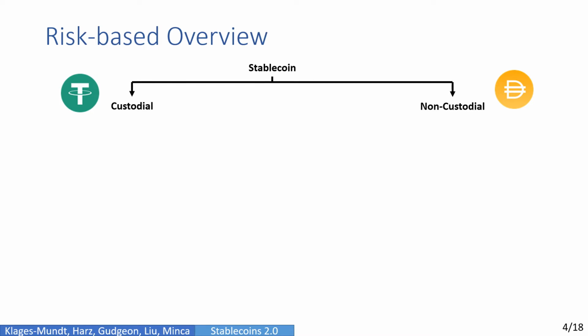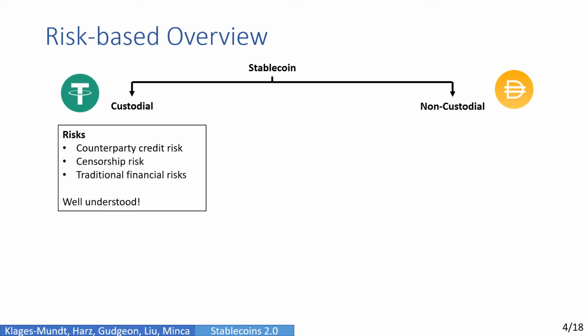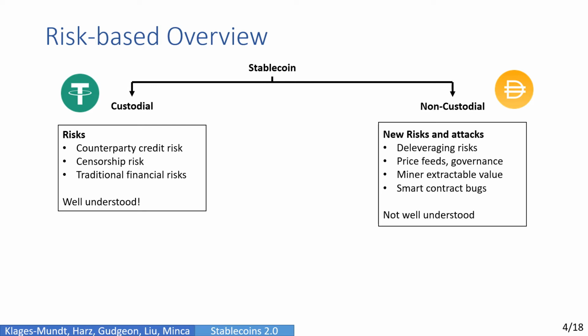So the first main risk-based division for stablecoins is between custodial and non-custodial. For custodial, there is Tether as an example. Non-custodial, there's DAI. For custodial stablecoins, there are risks, such as counterparty credit risks, censorship risk, and traditional financial risks. And luckily, these are quite well understood. On the non-custodial side, there are new risks and attacks. So there are deleveraging risks, there's risk to price feeds, governance, there's existence of miner extractable value, there are smart contract bugs, and generally these are not so well understood.